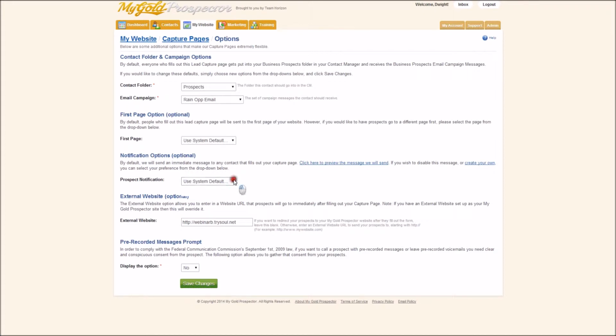Again, the notification, we are going to disable this because it's not necessary. Now, you need to write this down. When they fill out this capture page, they are going to be invited to a webinar, and the webinar is about the business. Okay, if you haven't had a chance to do this, you need to go look at it. So what you want to do is put in this website. Now this is a generic website for the webinar, but if they fill out your capture pages, then it's important you get back to people and make sure you tell them they can enroll in RAIN after the webinar is over with. Now they can't enroll unless they have your ID number. So you need to make sure you call people and give them your ID number. But it's generic in form.